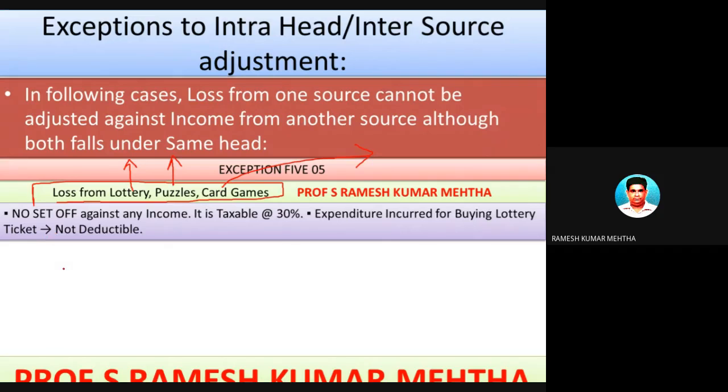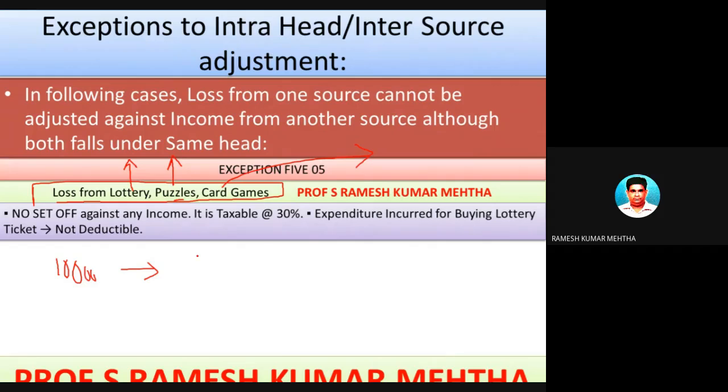For example, lottery. What is the loss? You purchased the lottery for 10,000 rupees, and the outcome was that you lost it. You could not gain a single prize, so there is a loss. This is, please remember, a loss from income from other sources. The last topic, income from other sources, can also have a loss.